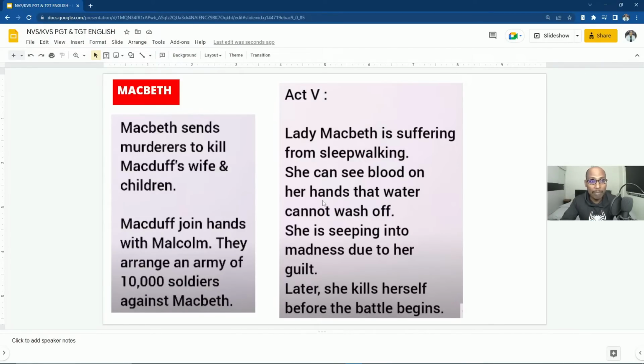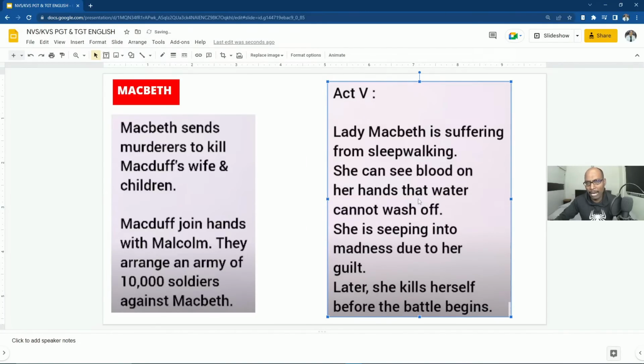Then Macbeth sends murderers to kill Macduff's wife and children. So he wants to eradicate Macduff also. Then Macduff joins hands with Malcolm. They arrange an army of 10,000 soldiers against Macbeth. And in the meanwhile, what happened before the battle begins?